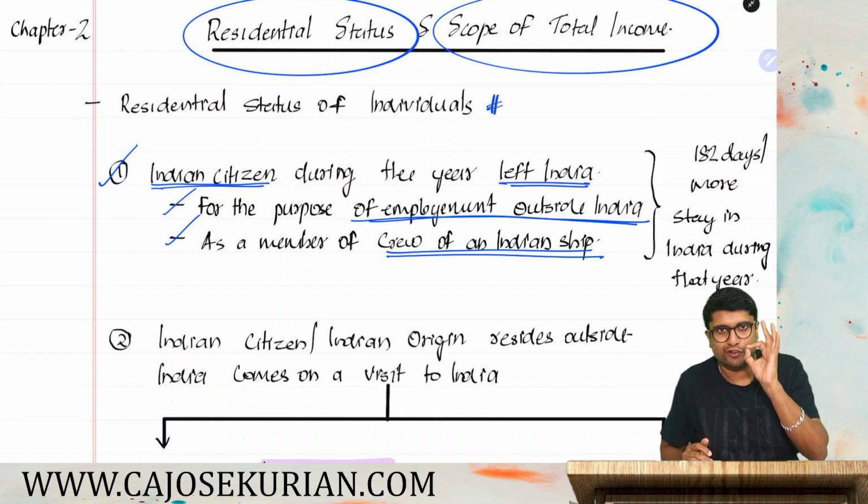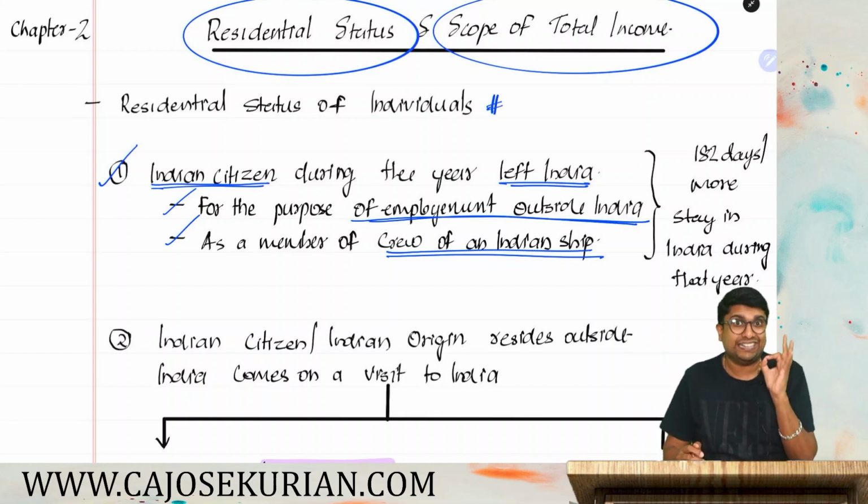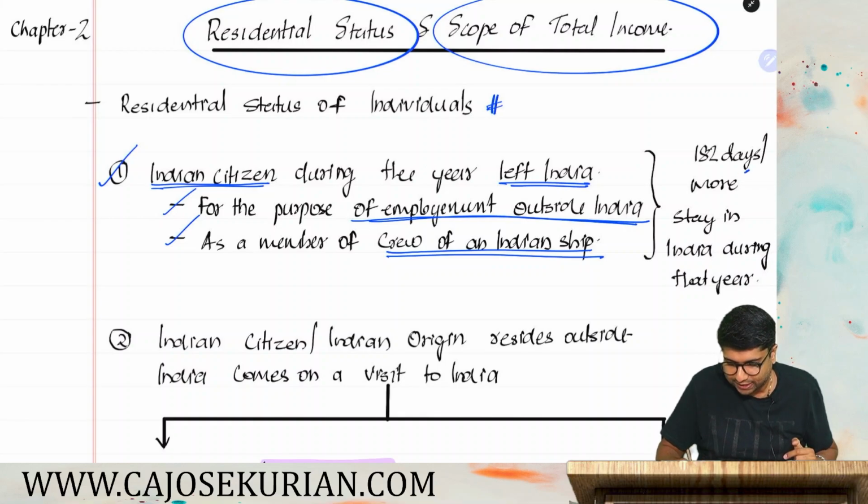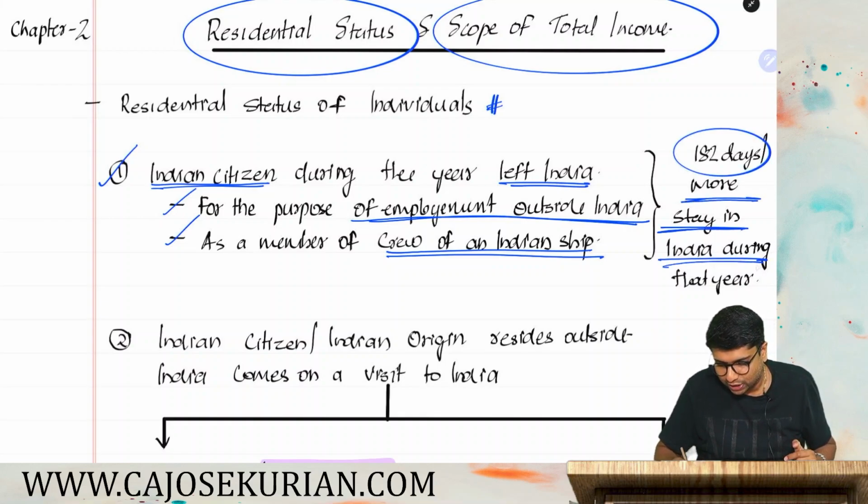For you to become resident in India in the relevant previous year, there is only one condition that is applicable, that is 182 days or more stay in India during that year.